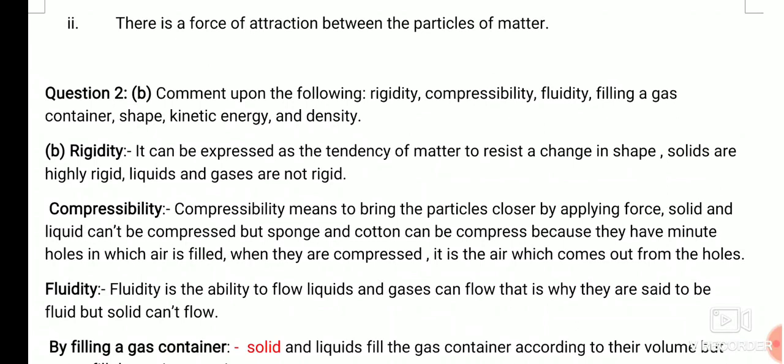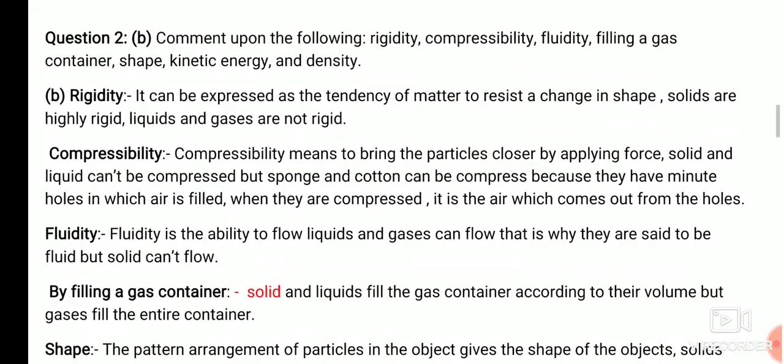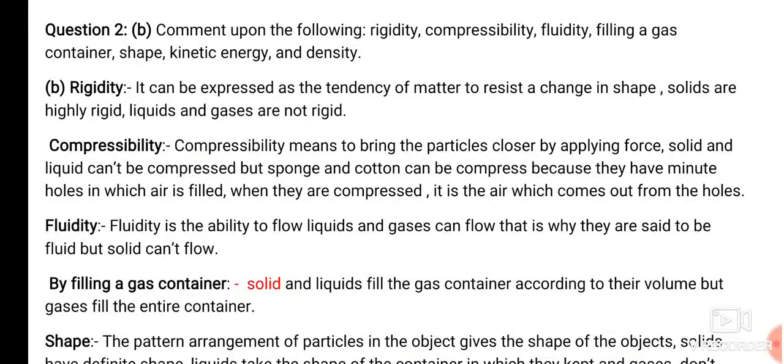Now moving ahead, comment upon the following things. Rigidity can be expressed as the tendency of matter to resist change. Suppose you have a duster in your hand and you want to change its shape, but since the duster is in the solid state, it resists your force. So rigidity is highest in the solid state and least in the gaseous state.